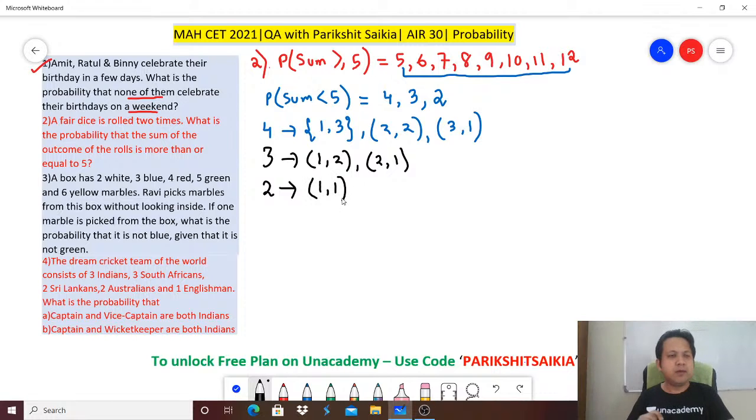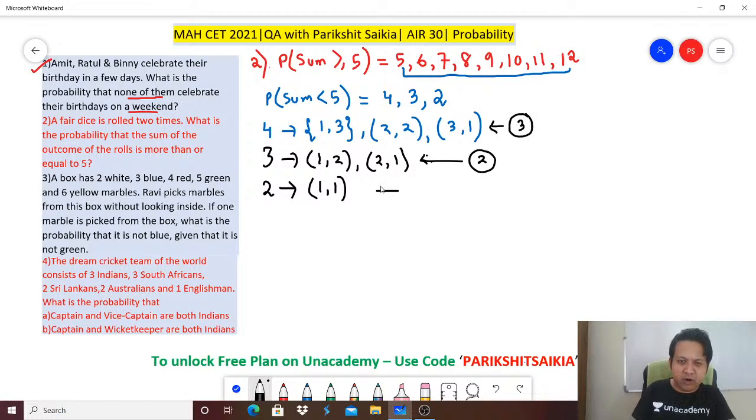Now you might have a doubt. Why do you have 1, 2 and 2, 1 as separate events? Remember, 1, 2 tells you the possibility of 1 on the first die and 2 on the second die. 2, 1 tells you the possibility when you get 2 on the first throw and 1 in the second throw. Remember, these are 2 different things. So count how many of them are there. 3. Here you have got 2 possibilities and here you have got 1 possibility.